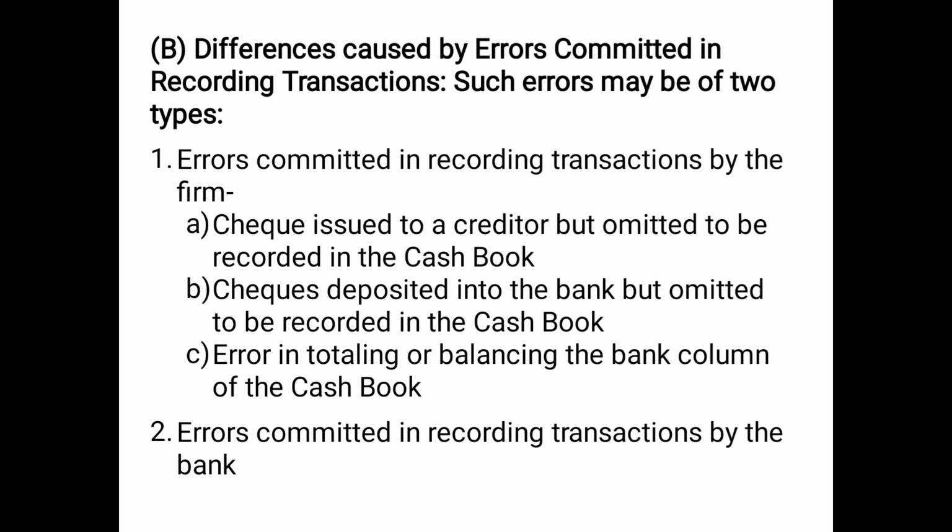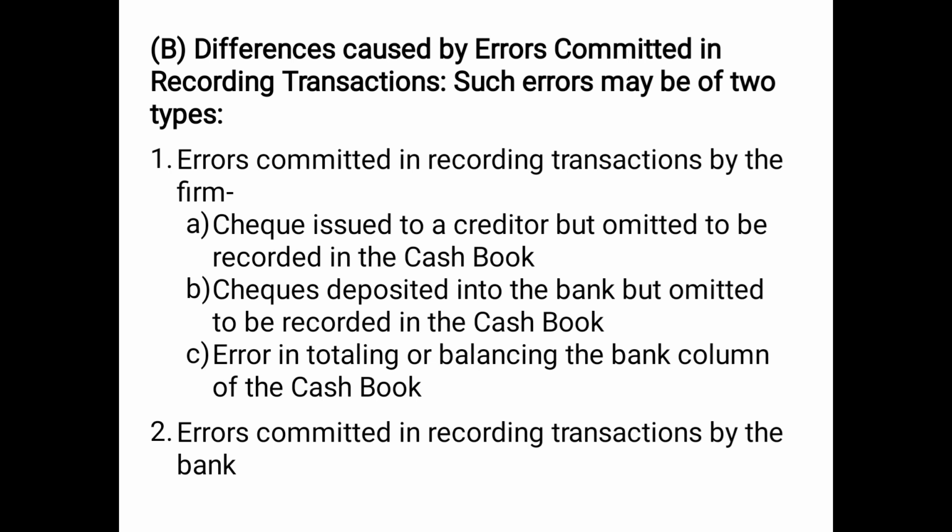Then the B point, checks deposited into the bank but omitted to be recorded into the cash book. The same point in opposite sense, that in this case we have deposited the check in the bank. That means we have received the check from somewhere and we have given the check to the bank so that bank can clear it and put the money in our account, but we have forgotten to record it in the cash book. So bank will definitely clear it and will add it in our account, but we forgot to record. So again, passbook balance will be showing more and cash book will be showing less. There will be a difference.